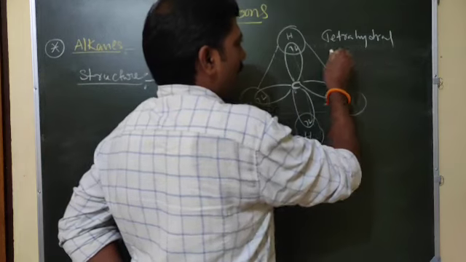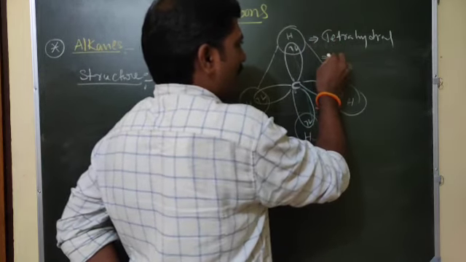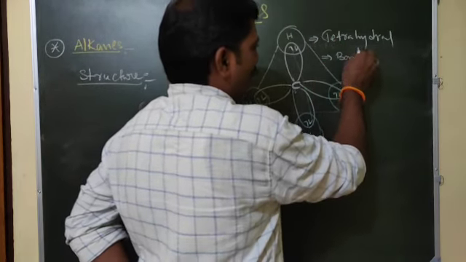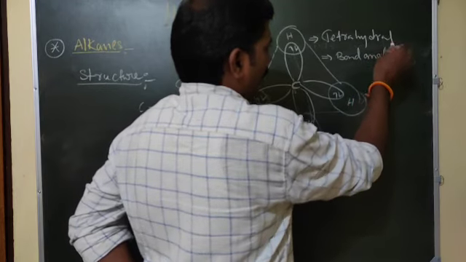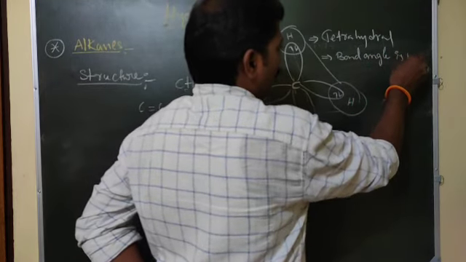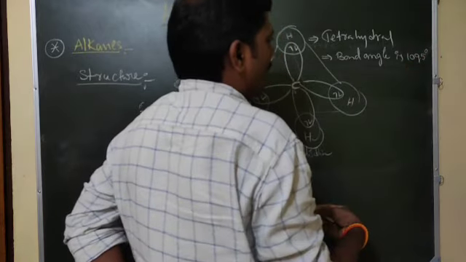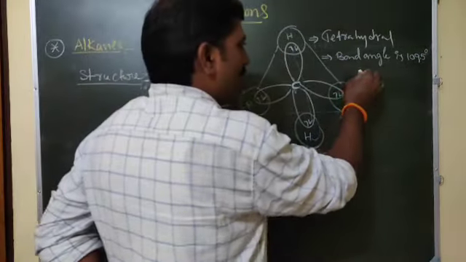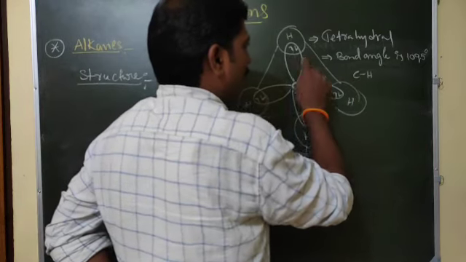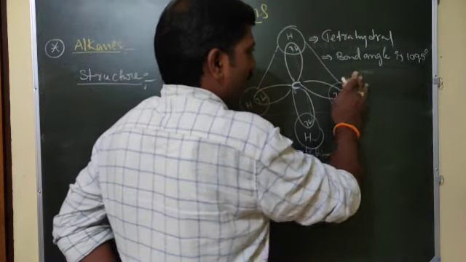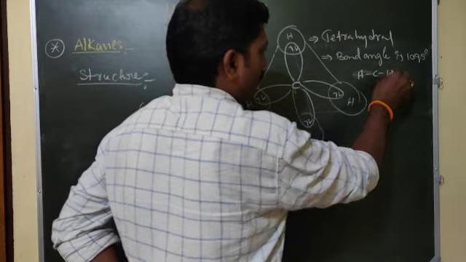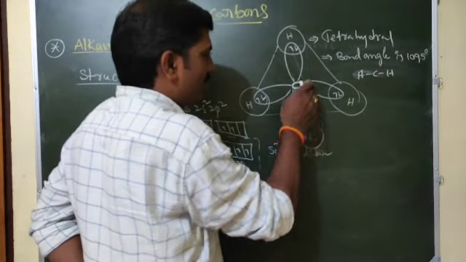Bond angle is 109.5 degrees, the HCH bond angle.